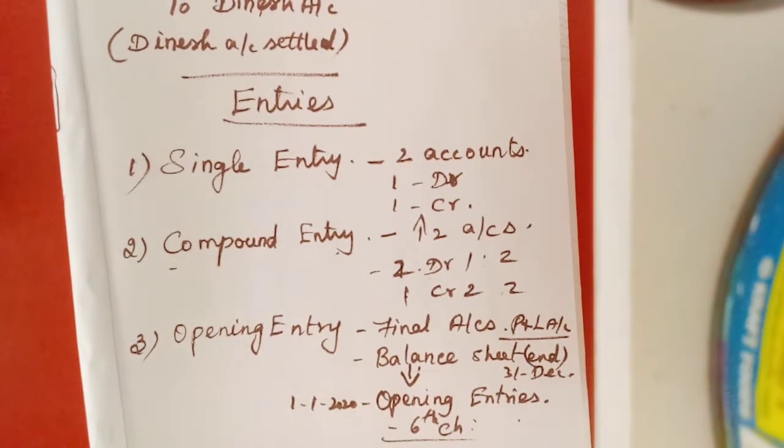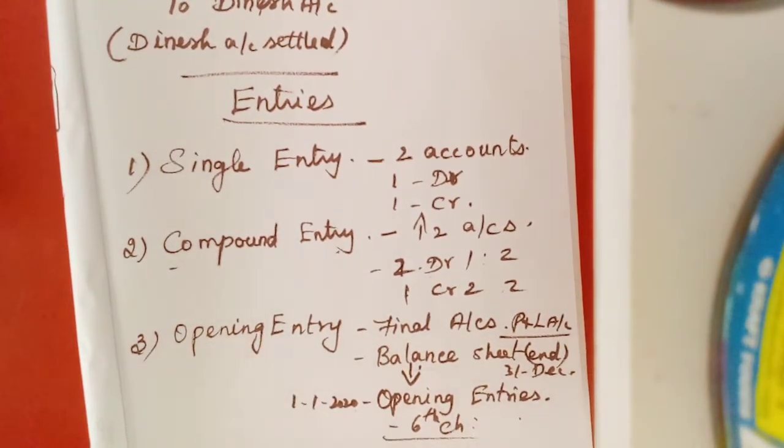Then another one, the opposite of the opening entry: closing entries.